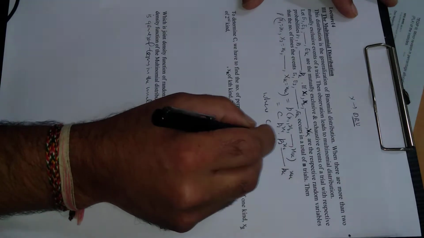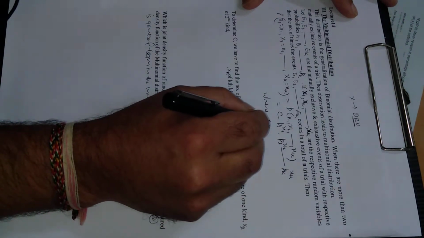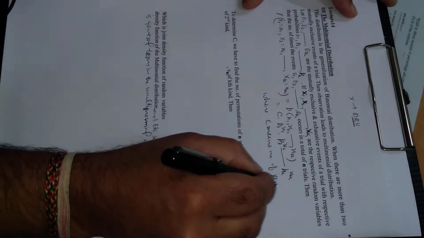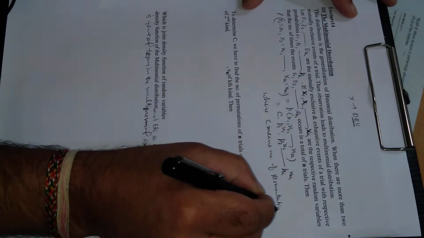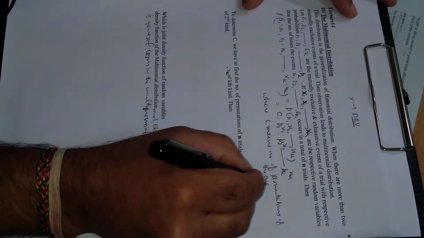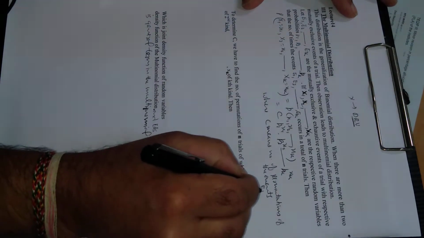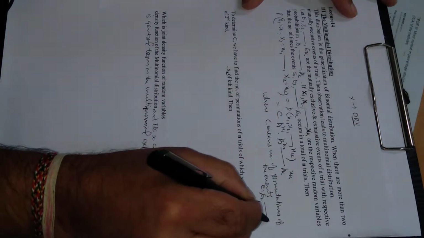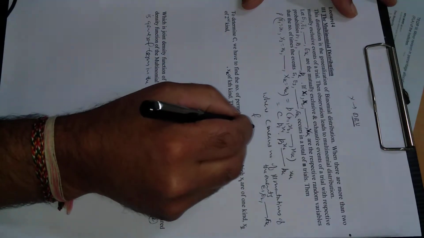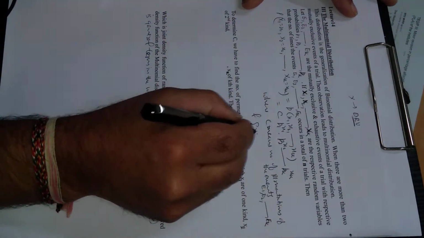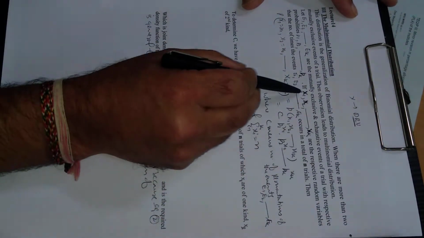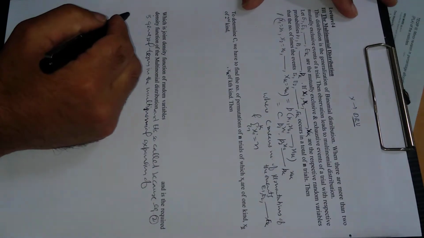is the number of permutations of the events e1, e2, dash dash, ek, and the summation of xi, where i varies from 1 to k because k events are there, is equal to n. I mean, the sum of all these events will be equal to the number of trials.